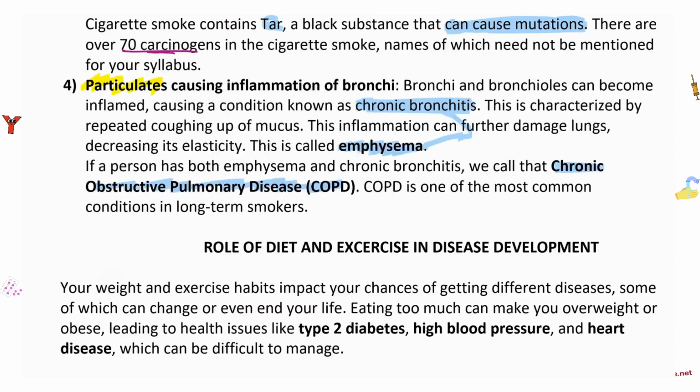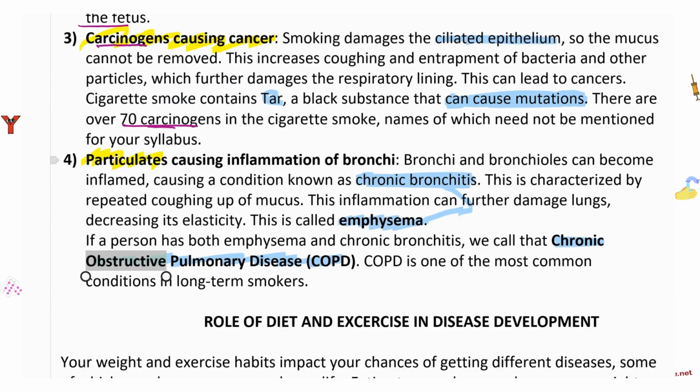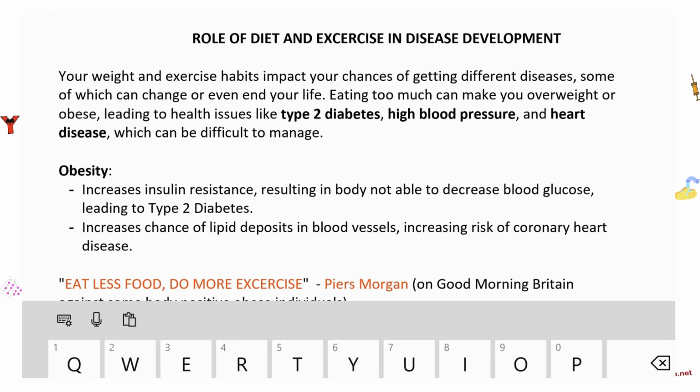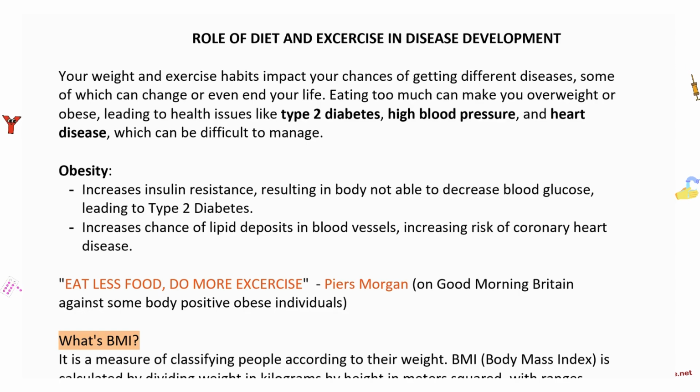Okay? What about the role of diet and exercise in disease development? We have elaborated on this a little bit. Let's have a look at more details. Your weight and exercise habits impact your chances of getting different diseases, some of which can change or even end your life. Eating too much will make you obese, right? And obesity is a major risk factor for a lot of different diseases, for example, coronary heart disease, type 2 diabetes, high blood pressure, etc.